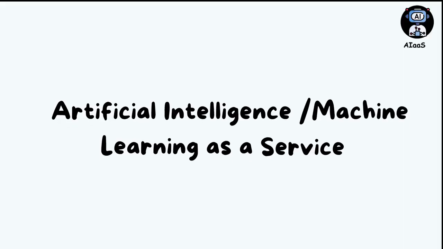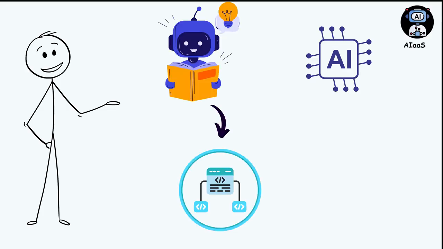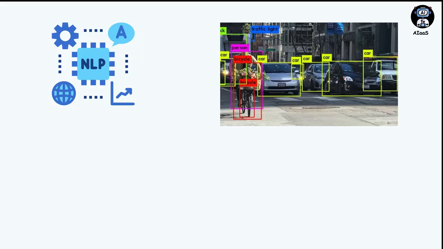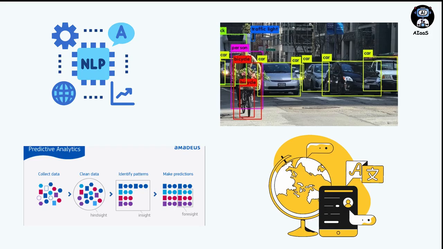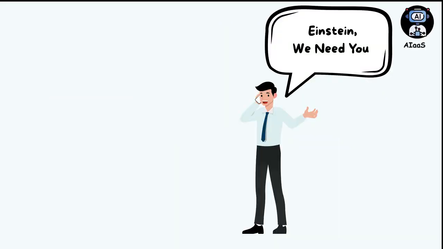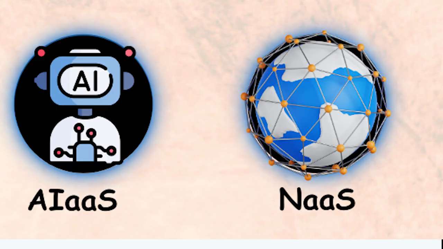AI/MLaaS, or Artificial Intelligence and Machine Learning as a Service, democratizes access to advanced AI capabilities. These platforms provide pre-built machine learning models, training frameworks, and APIs that let organizations implement AI solutions without deep data science expertise or specialized hardware. Whether you need image recognition, natural language processing, predictive analytics, or custom machine learning models, AI/MLaaS makes these technologies accessible with relatively minimal investment. It's like having Einstein on speed dial. You can harness incredible analytical power without needing a PhD yourself.